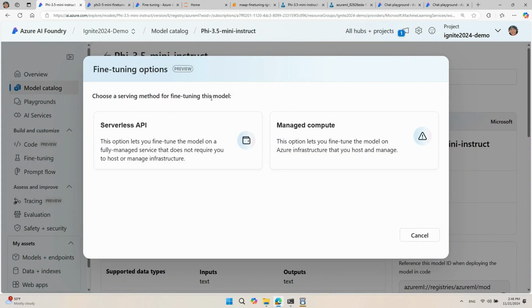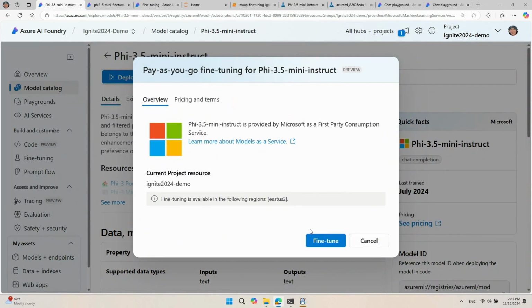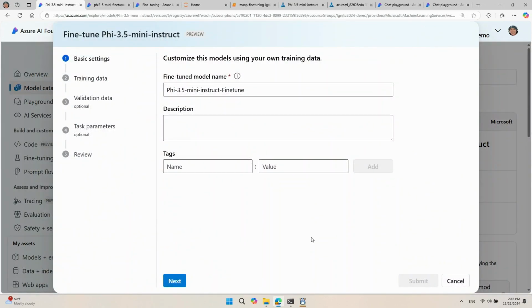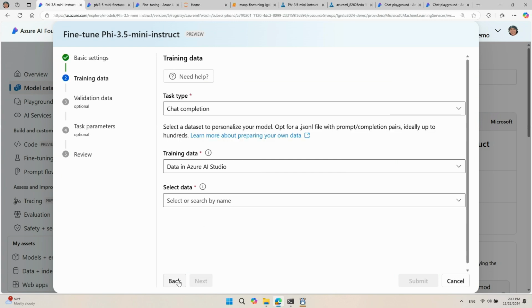Let's go fine-tune the model, and I will start with serverless API. This is a very simple UI that just collects information from you and allows you to customize this model fine-tuning experience. So I'm just going to call it Ignite Demo. This is the model name of the output, so not the original model itself.